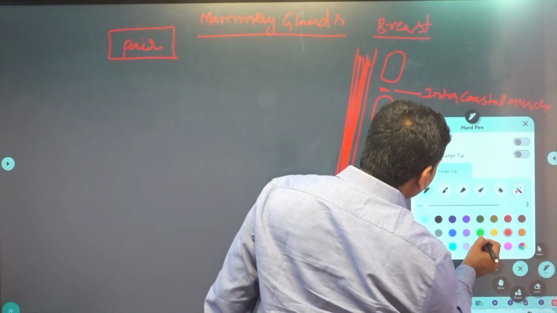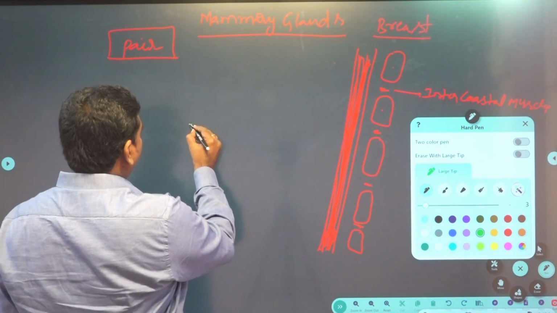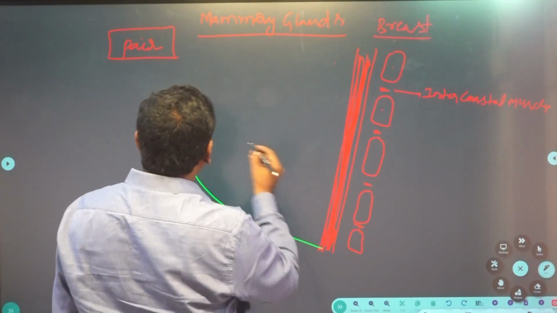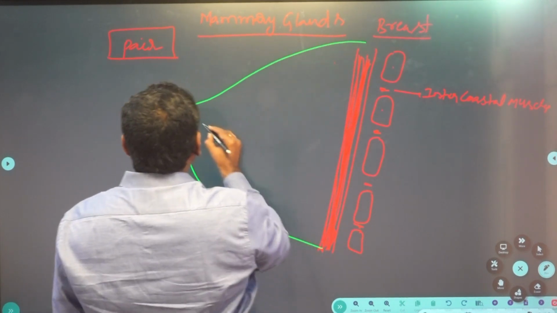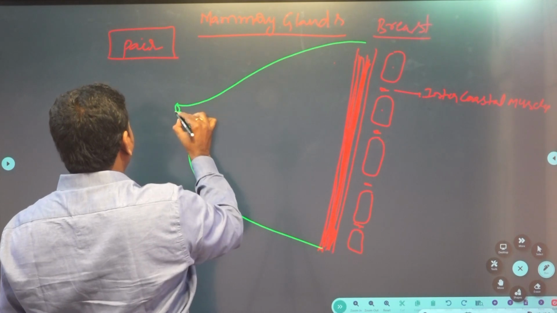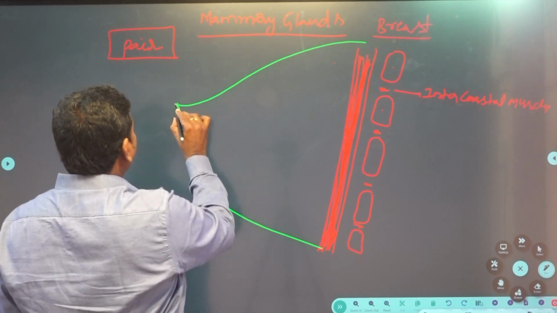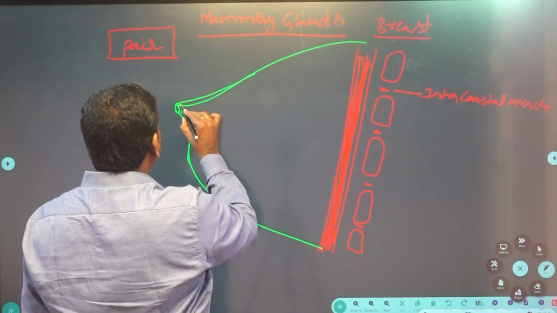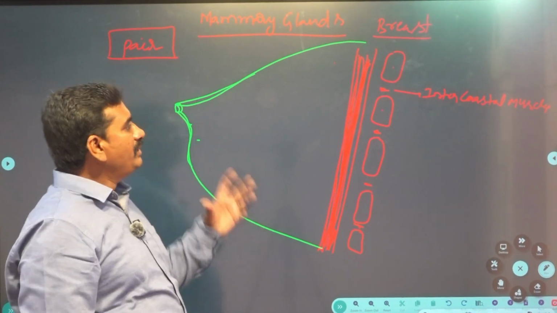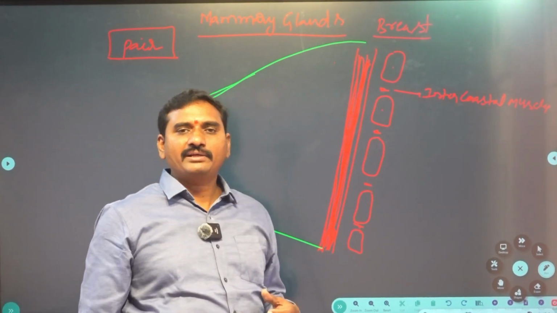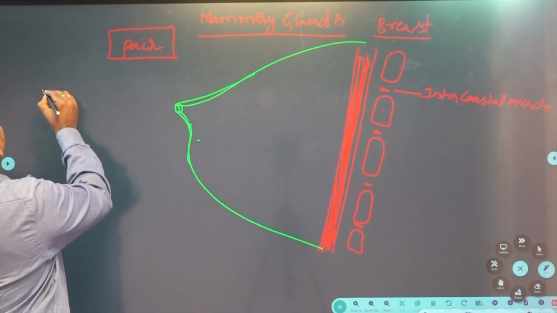Next, the mammary gland structure. Each mammary gland is divided into compartments. These compartments are mammary lobes.